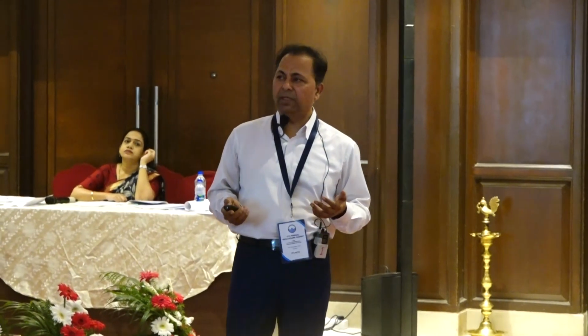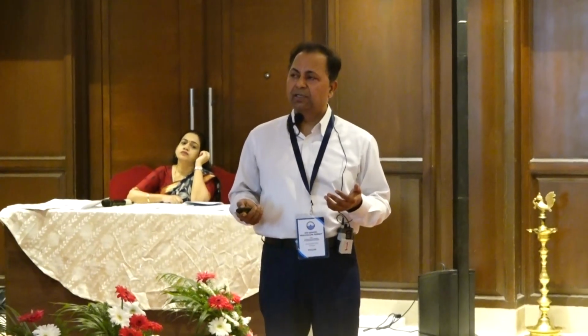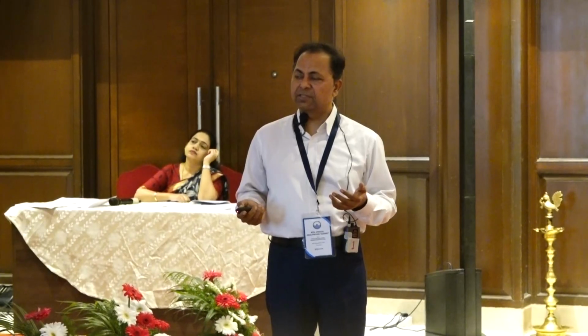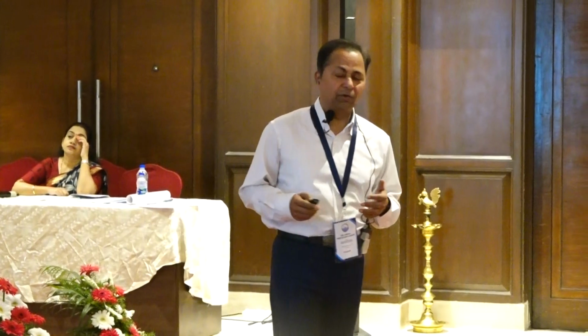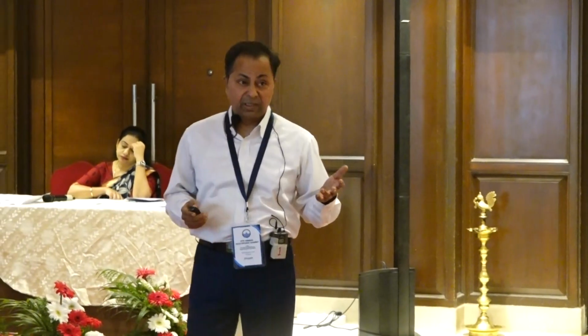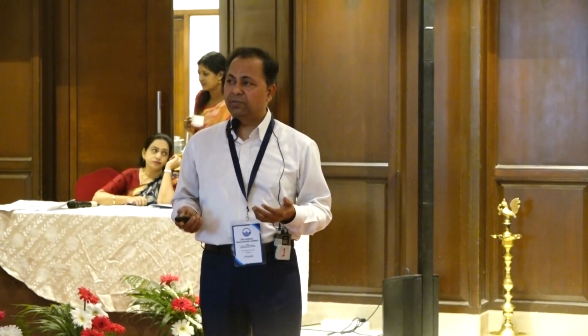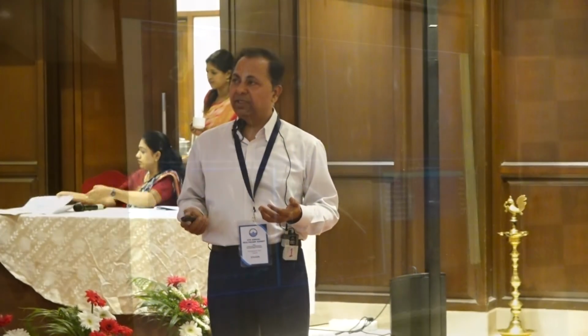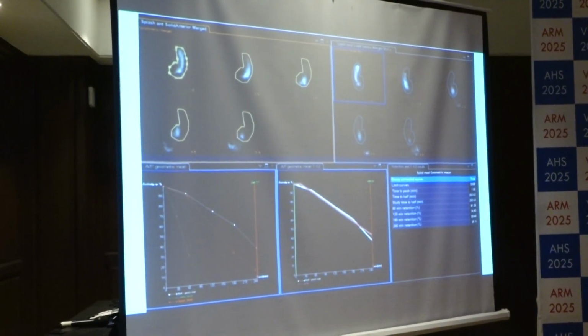The normal gastric emptying must be 60% of the meal emptied at 2 hours and retention less than 10% at 4 hours. That is, the total radionuclide material should be emptied by 90% after 4 hours, or at least 60% in 2 hours. If it's not happening, it means the food is retained in the stomach, and this is the diagnostic part of diabetic gastroparesis. So this is a classical patient of diabetic gastroparesis, or gastroparesis otherwise as well.